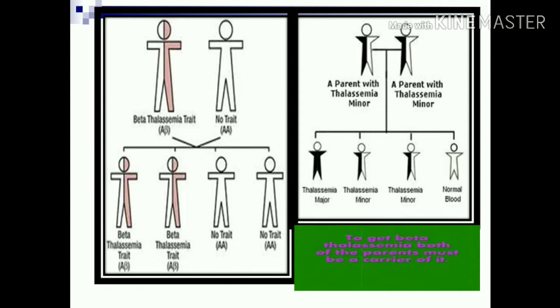Now what is the inheritance of thalassemia and how can it be prevented? You can see here, when a thalassemia minor subject marries a normal individual, the chance of thalassemia minor in their offspring is 50%. 50% of children are thalassemia minor and 50% are normal. But if two thalassemia minor individuals marry, the chance of children having thalassemia major is 25%. So thalassemia can be prevented: if one partner is thalassemia minor, be sure that the other partner is not thalassemia minor.